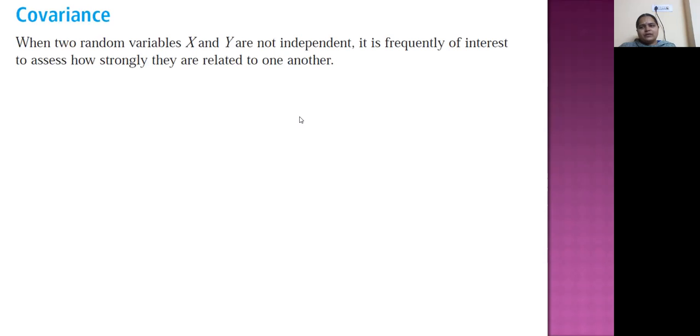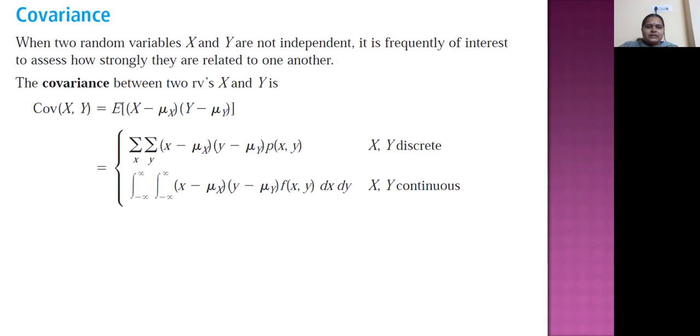Another definition: mean and variance are important, and also finding the covariance of either a discrete or continuous random variable. This concept is also important. When two random variables x and y are not independent, it is frequently of interest to assess how strongly they are related to one another. By using this formula, we can see how strongly they are related to one another.